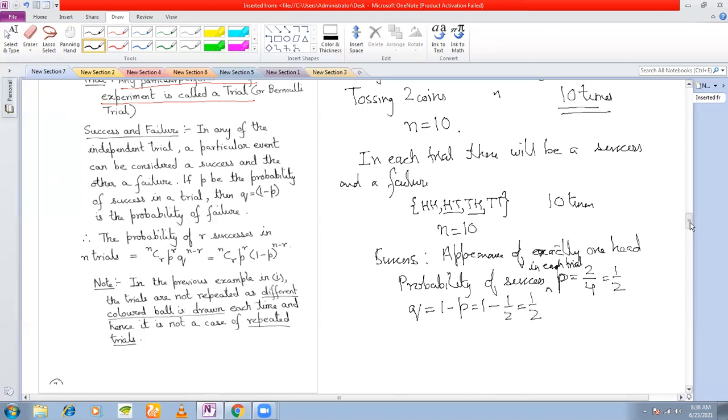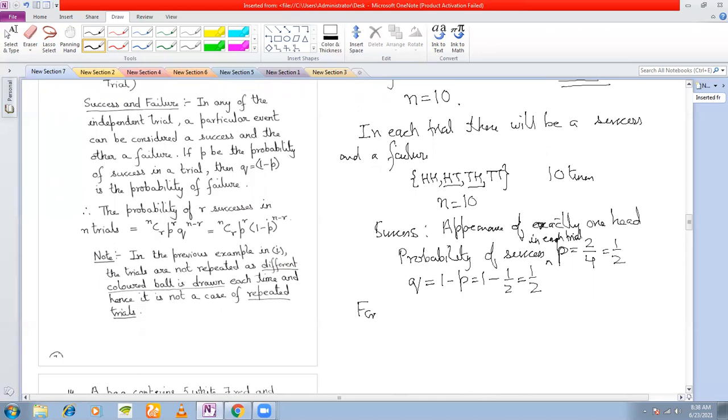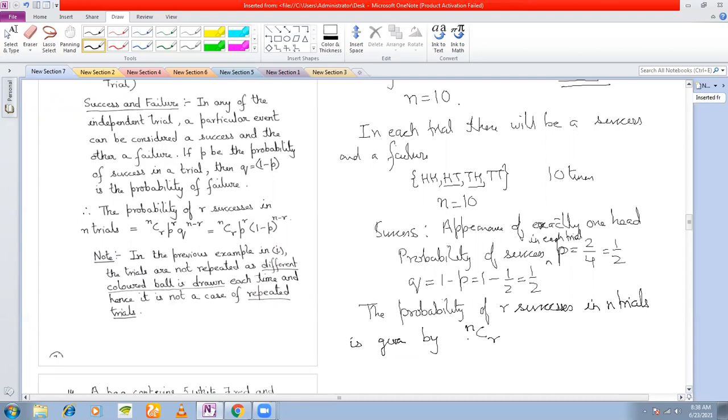So in this case, when there are n trials, the probability of r successes in n trials is given by nCr, where n is the number of trials and r is the number of successes, into P to the power of r, into Q, which is 1 minus P, to the power of n minus r.